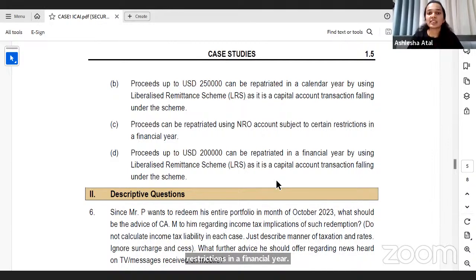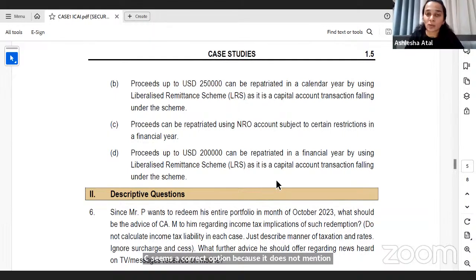An NRO account is basically an account which is held by a non-resident individual, and that account basically has the proceeds of income which he's earning in India. So basically incomes arising in India are there in his NRO account, and now he can repatriate the funds from the NRO account. However, there are certain restrictions on it. He cannot freely repatriate, or he cannot freely remit all the funds which are present in his NRO account. There are certain approvals which are required, and also there's a certain limit which has been set. So option C seems a correct option because it does not mention anything about liberalized remittance scheme.